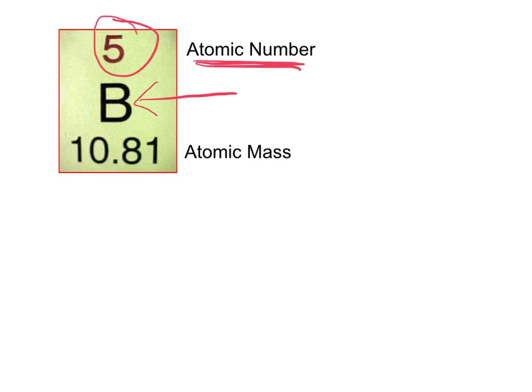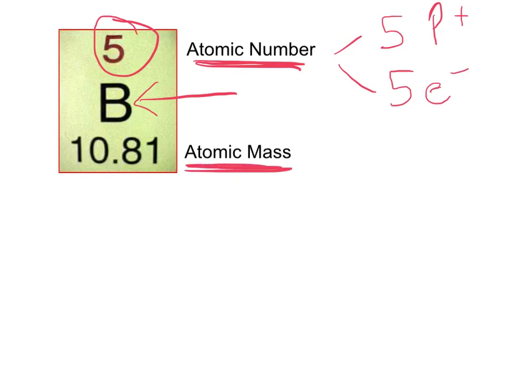And that's the number above the symbol. Every single element has an atomic number above the symbol. And for boron, it's 5. And what that means is that there are 5 protons. I'm going to put P+. And it also means in a neutral atom that there's 5 electrons. And I'm going to put E-. So that atomic number is important. It tells me really simply that there's 5 protons, 5 electrons. Boom. The more difficult part is the atomic mass.